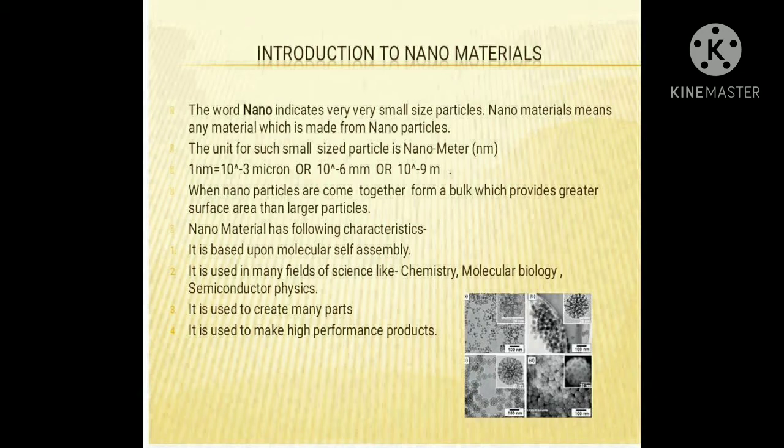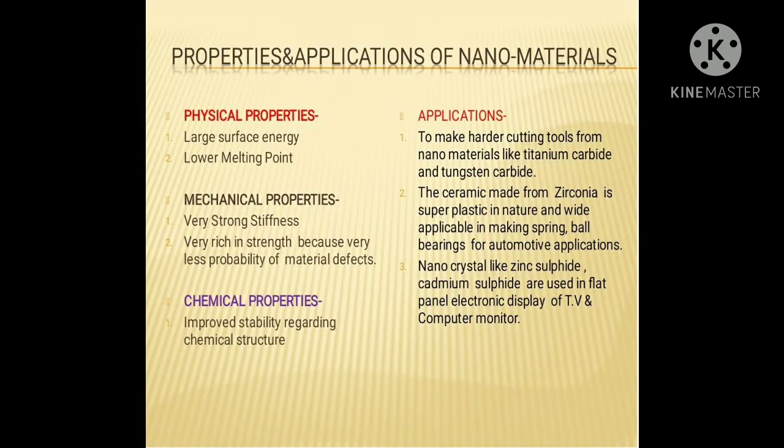Now let us see some properties shown by the nanomaterial. Nanomaterial is an advanced type of material. So nanomaterial shows different types of properties at a time. That means physical properties, mechanical properties, chemical properties, etc. Let us see the properties one by one. First one is physical properties.